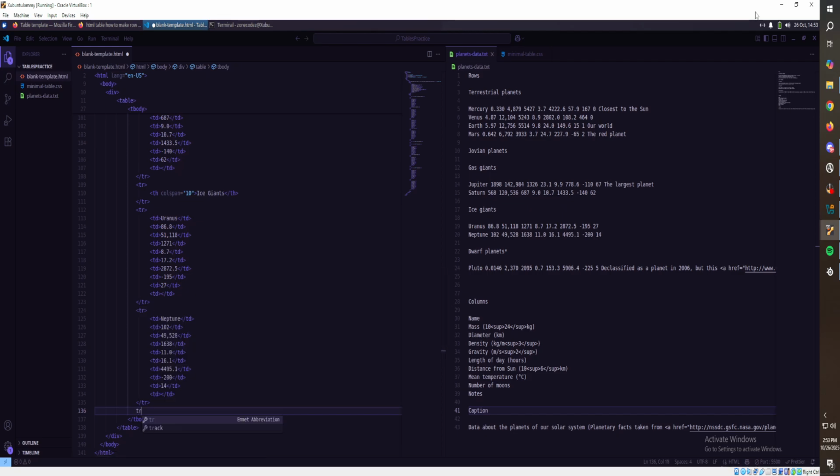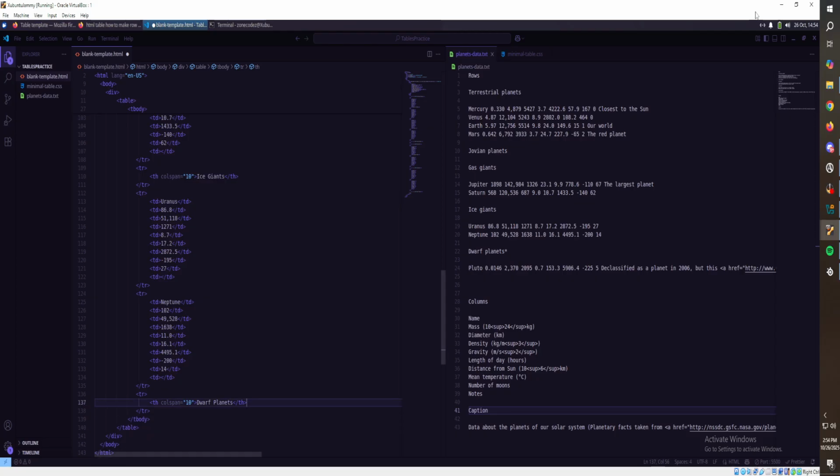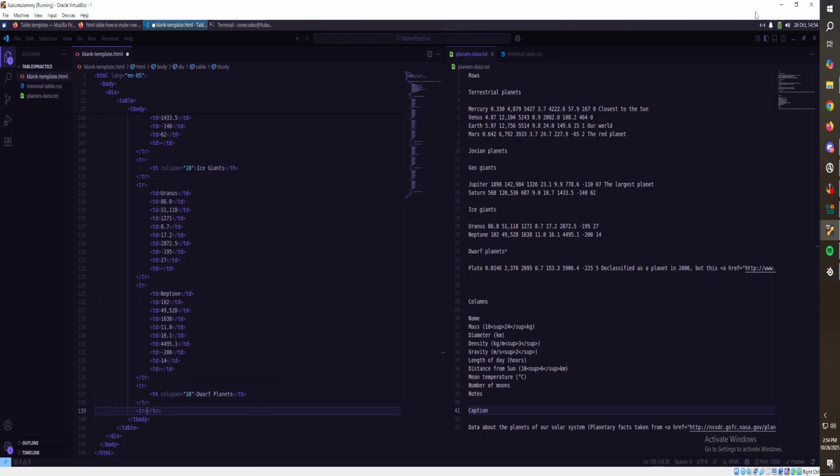And then another TH with a column span of 10. This one I think is dwarf planets. TR. All right.